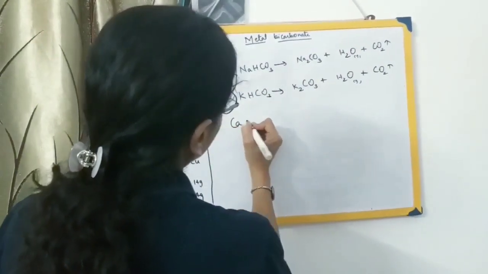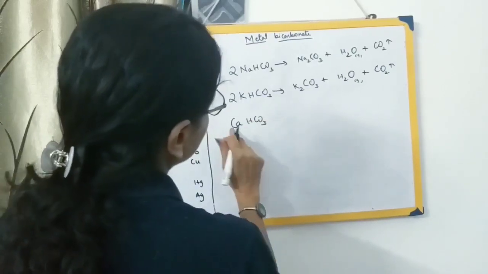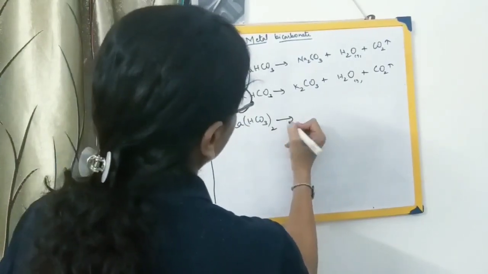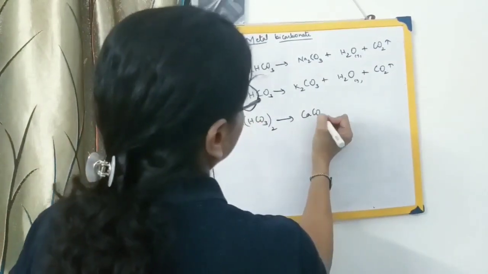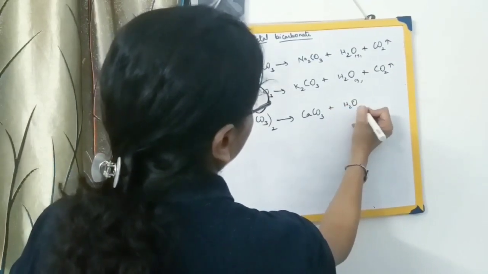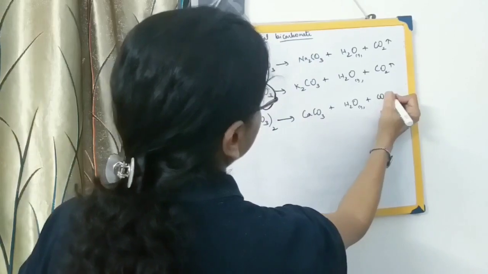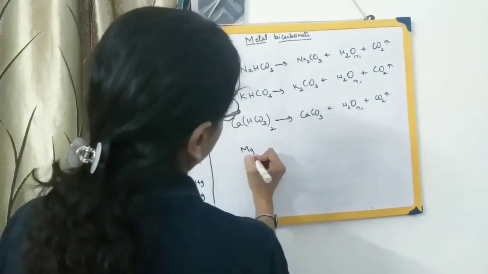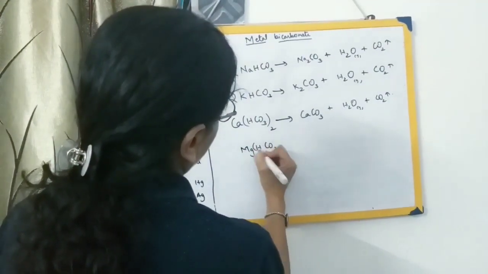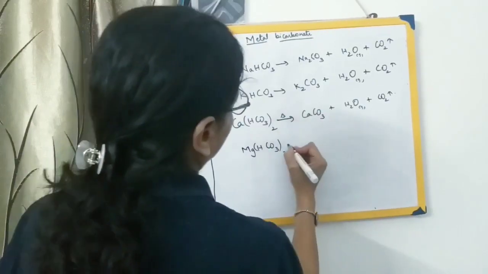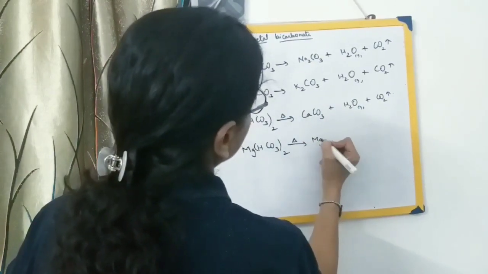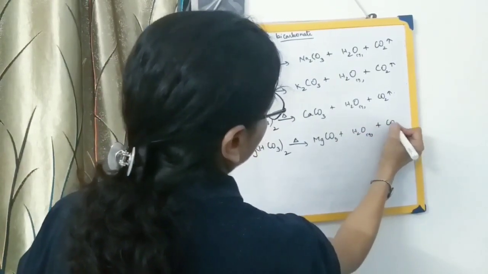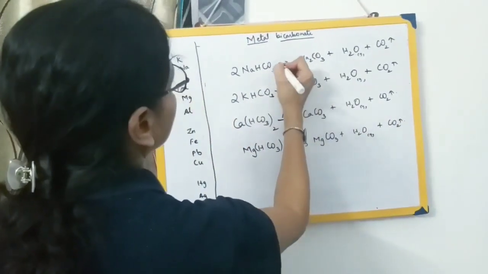Similarly, calcium bicarbonate. Calcium's valency is 2, and hydrogen carbonate's valency is 1, which comes over here along with calcium. On heating this will give CaCO3 plus water plus carbon dioxide. It has been balanced over here. Next, magnesium bicarbonate. On heating this will give MgCO3 plus water plus carbon dioxide.